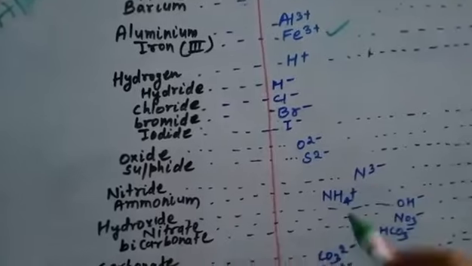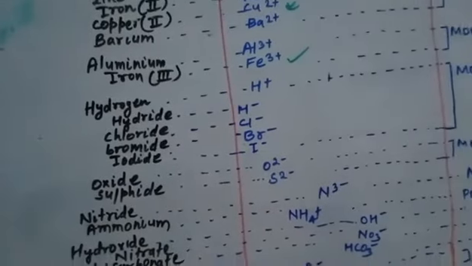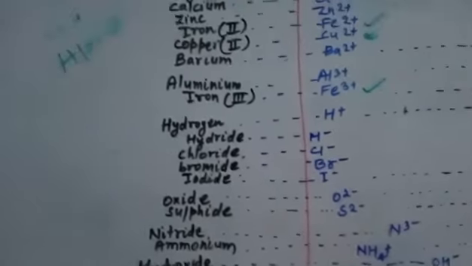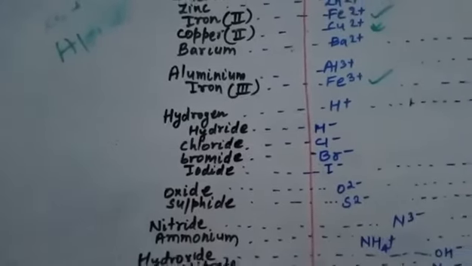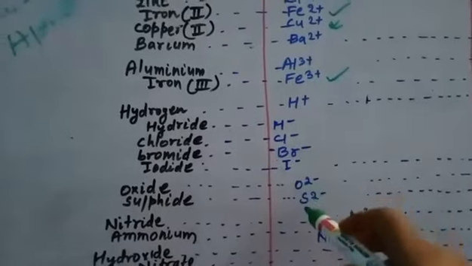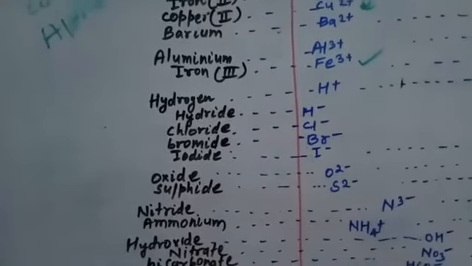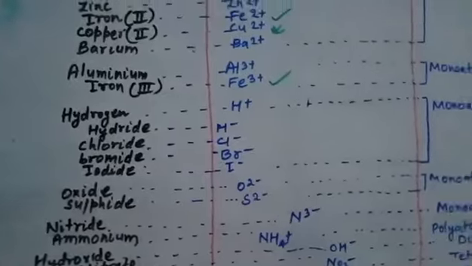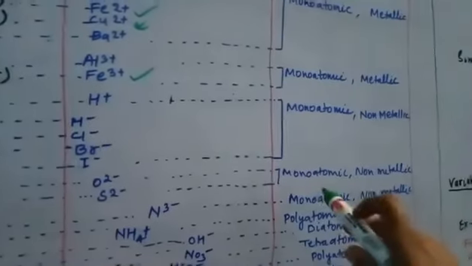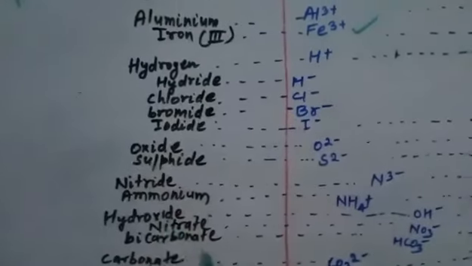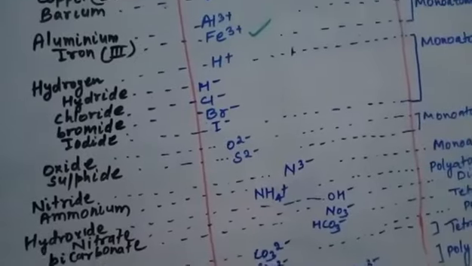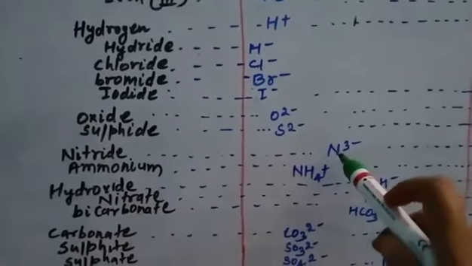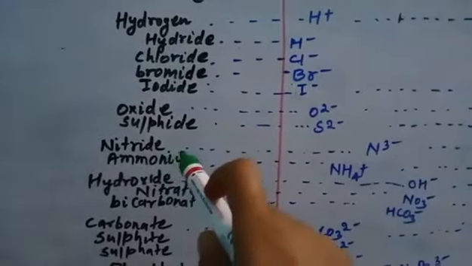Okay. Similarly, if sulfur gets charged or becomes the sulfur ion, then it is named the sulfide ion. You can see here, these are all non-metals and they have a net 2 negative charge, so they are also monoatomic but non-metallic in nature. With nitride, when nitrogen acquires a net 3 negative charge, it is named the nitride ion.